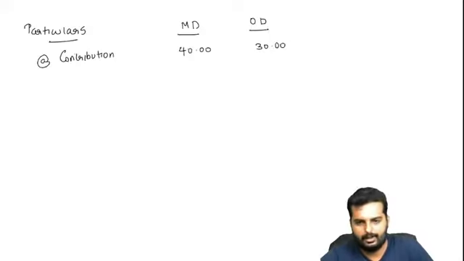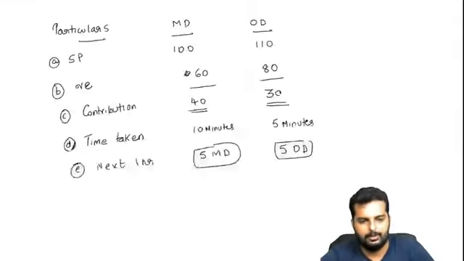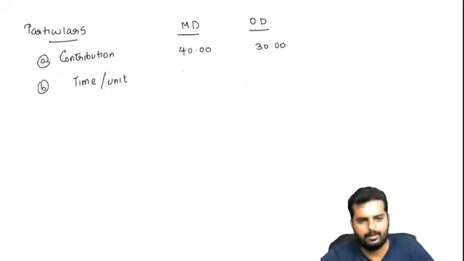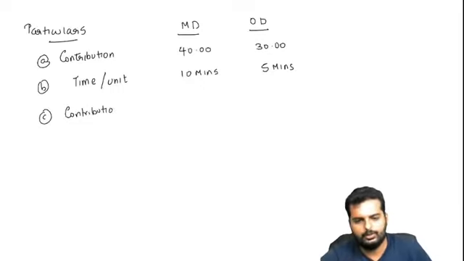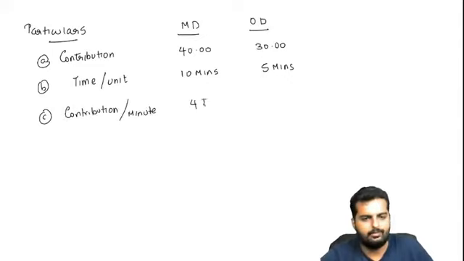Then we have the time per unit, that is 10 minutes and 5 minutes, am I right? So from this I can find out contribution per minute. I get 4 rupees per minute over here, and here I get 6 rupees per minute.